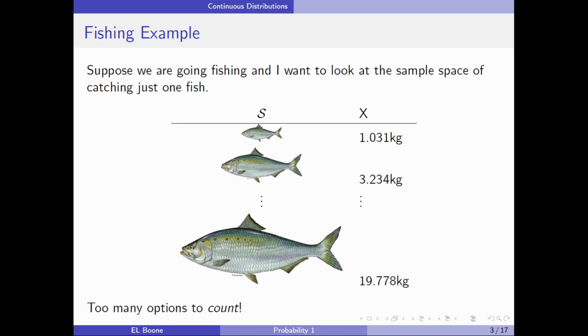Suppose we're going fishing, and I want to look at the sample space of catching just one fish. Well, let's see. I could catch a small fish that weighed 1.01 or 1.031 kilograms, or I could catch one that's a little bit bigger that weighs 3.234 kilograms, or I could get the mother lode here and get one that weighs 19.778 kilograms. Now, thinking of all the possibilities of the types of fish I could catch, there are just too many options to count, and that was what we were relying on in those previous distributions when we had discrete distributions, right? Because we could count the number of times we saw a specific outcome.